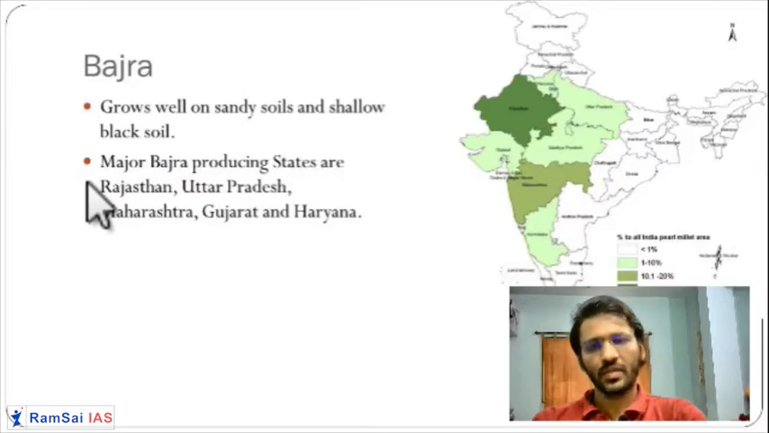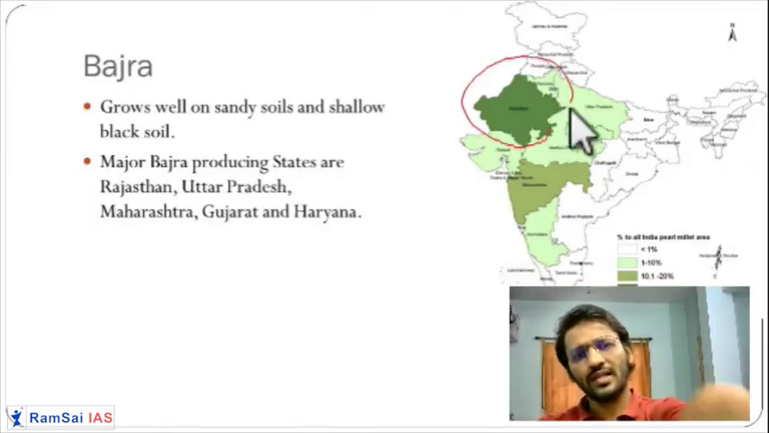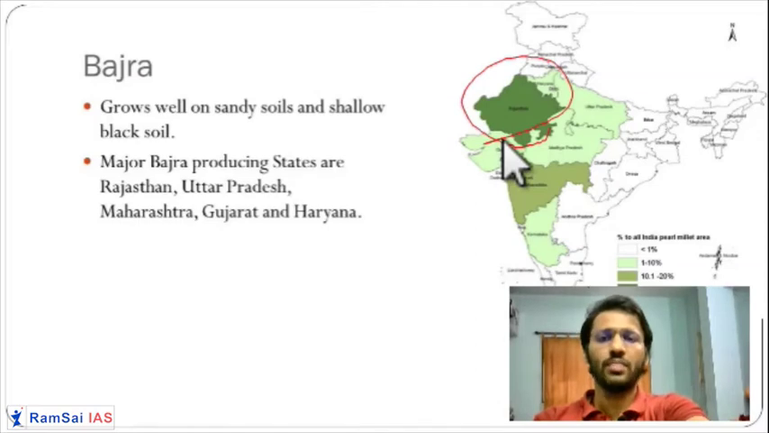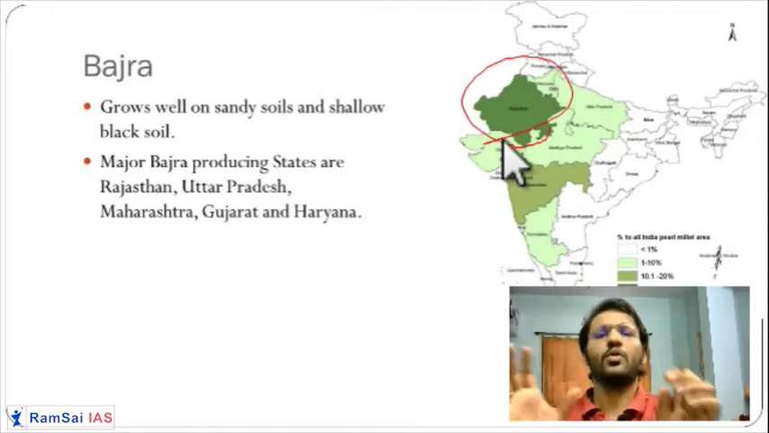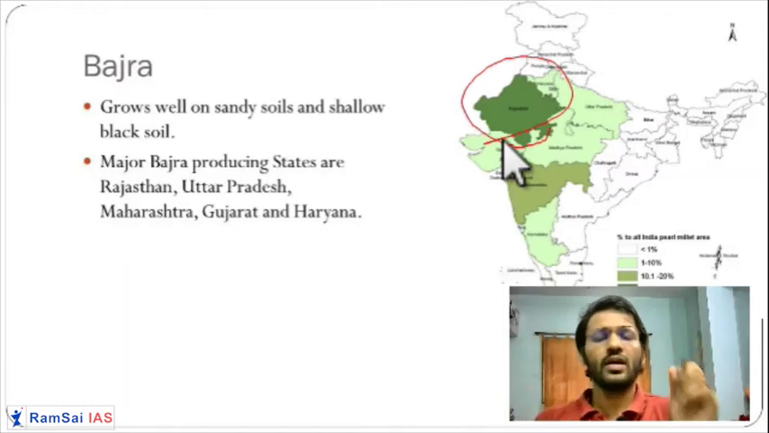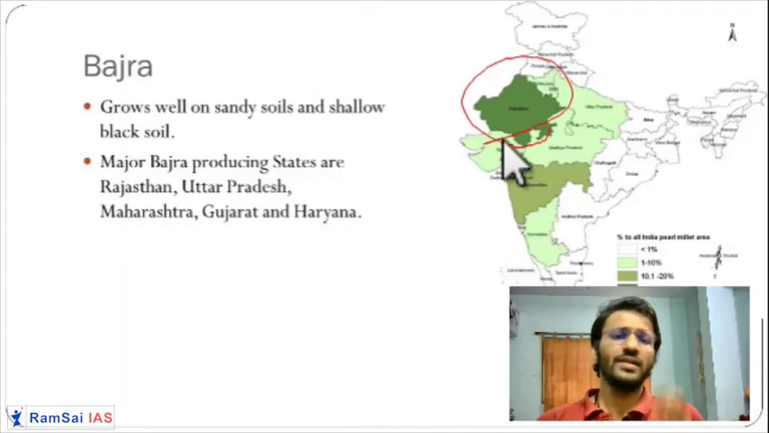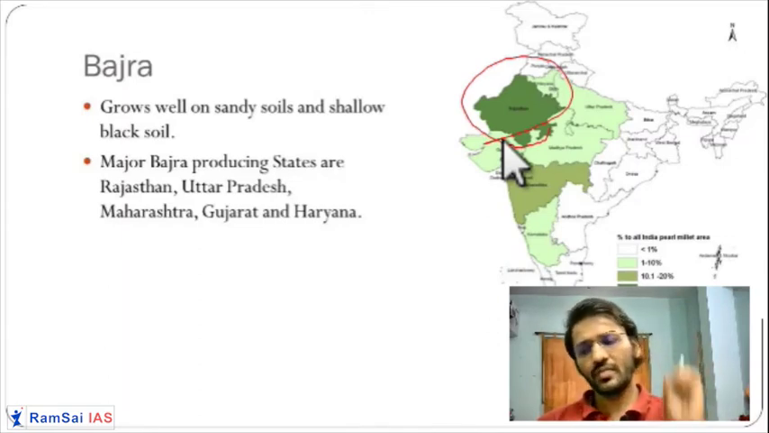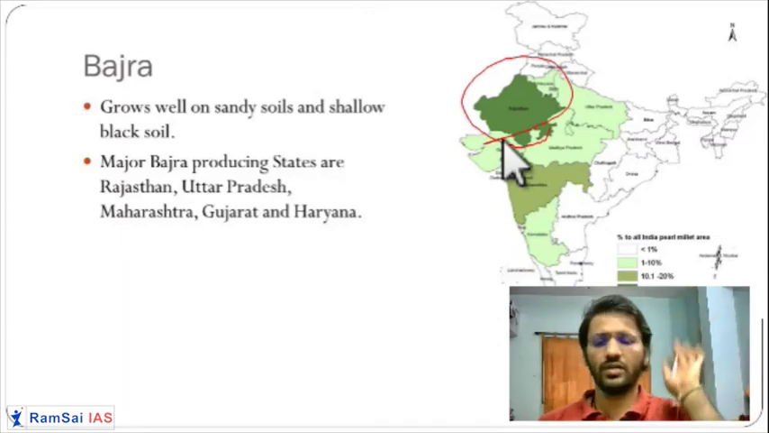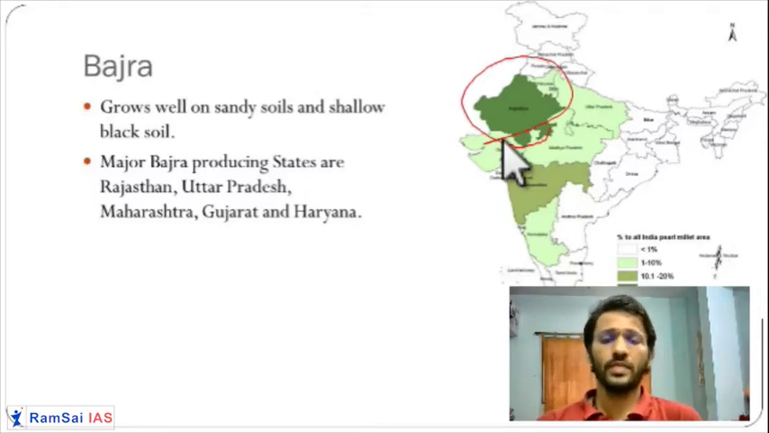Next is bajra. In bajra production also, Rajasthan is very far ahead. It is called pearl millet. It requires a very small amount of fertilizer and water. It is even called a crop of poor people because it does not require much maintenance. Just throw it into the soil and it will grow. So it is taken by poor people. It is eaten by poor people, but actually it has a very high nutritional quality.